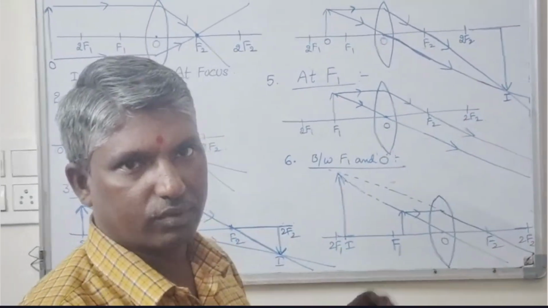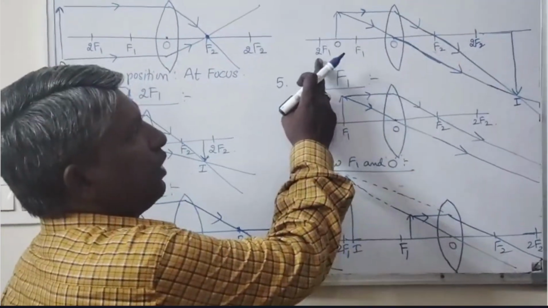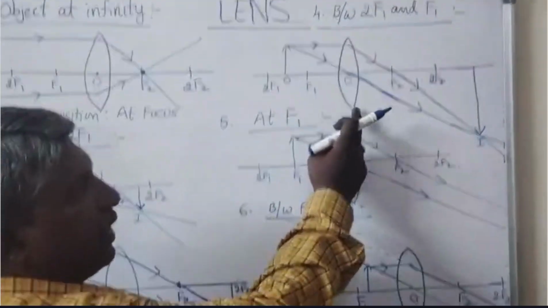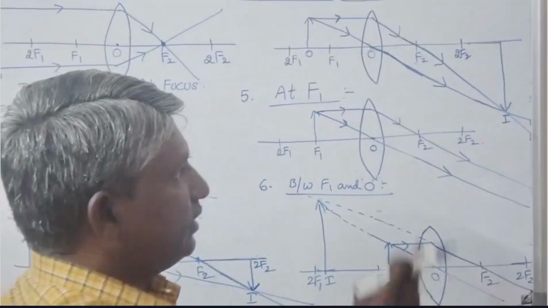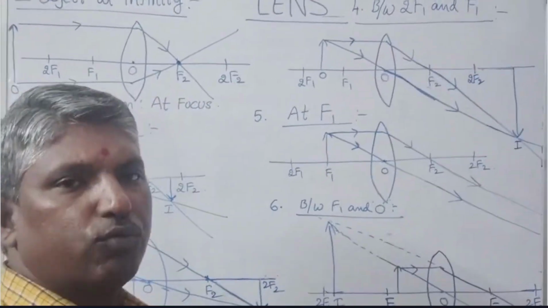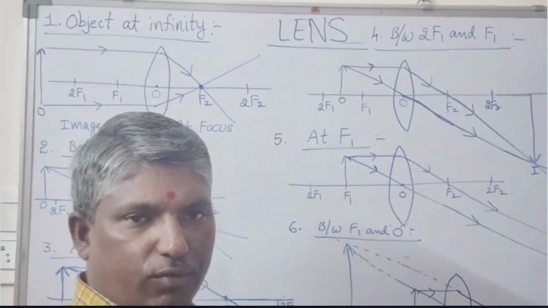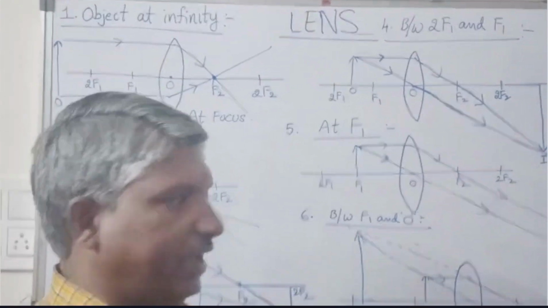It means the object is placed between 2F1 and F1 of the biconvex lens, then its image is formed behind 2F2. The image formed is magnified, inverted and real.